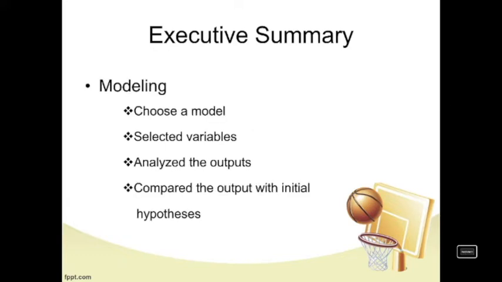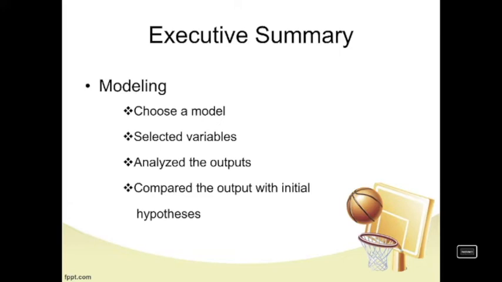So in modeling parts, we firstly decided to use a ridge regression model. Secondly, we selected the variables we were going to put into the models and listed the justifications of them. Thirdly, we built our ridge regression model to solve the problem and analyzed the output of our model.